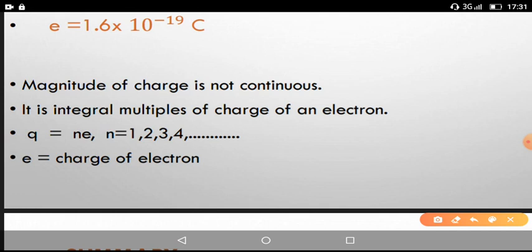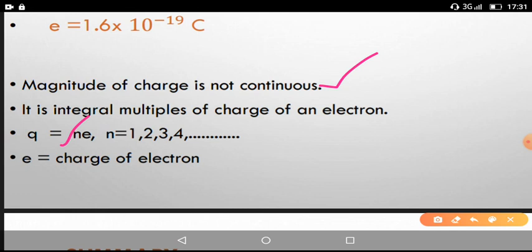Quantization is nothing but the magnitude of the charge being integral multiples of the electron charge only. 1 into 1.6, 2 into 1.6, like that. So this is not continuous. Continuous would mean 1, 1.11, 1.22, not like that. It is 1.6 into 10 to the power of minus 19 multiplied by an integer 1, 2, 3, 4.